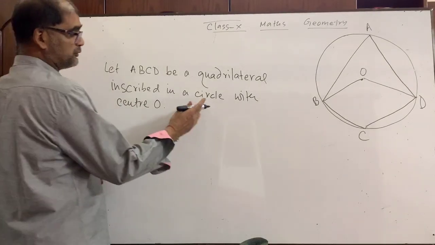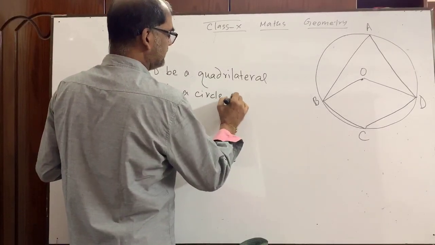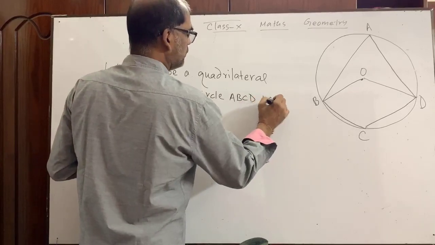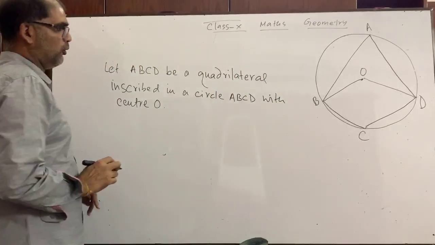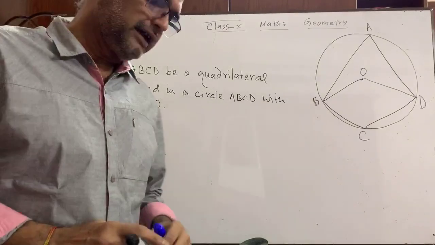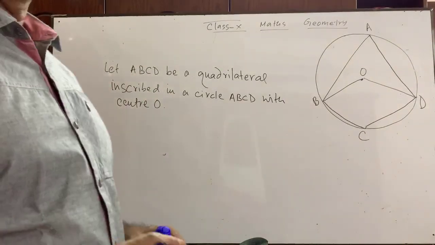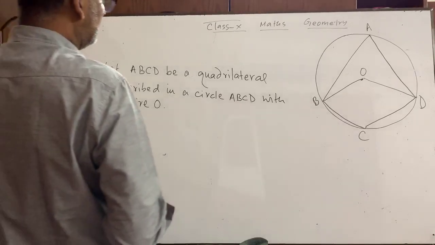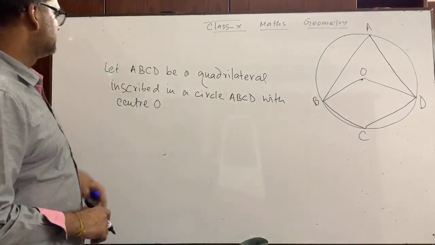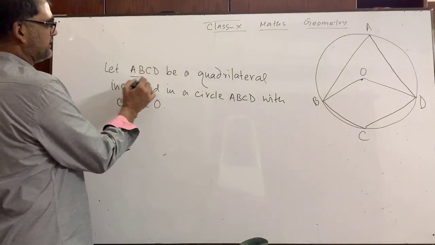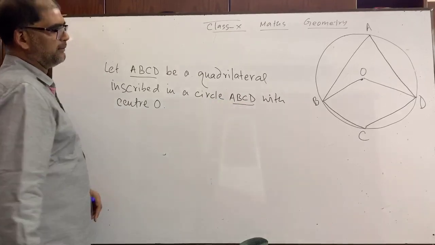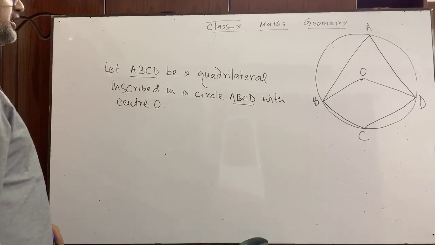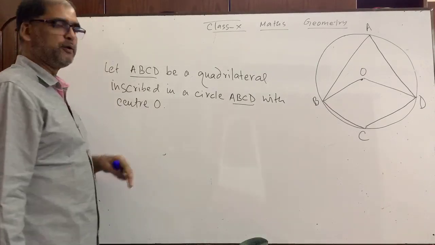Okay, very good. You have to name the circle. It is also ABCD, with a circle ABCD with center O. One day I told you, when you do maths of circle, you have to name the circle, you have to mention the center of the circle. So I have named the circle ABCD, as well as the name of the quadrilateral is ABCD. ABCD is a quadrilateral, ABCD is also a circle, and the center of the circle has been pointed as O.